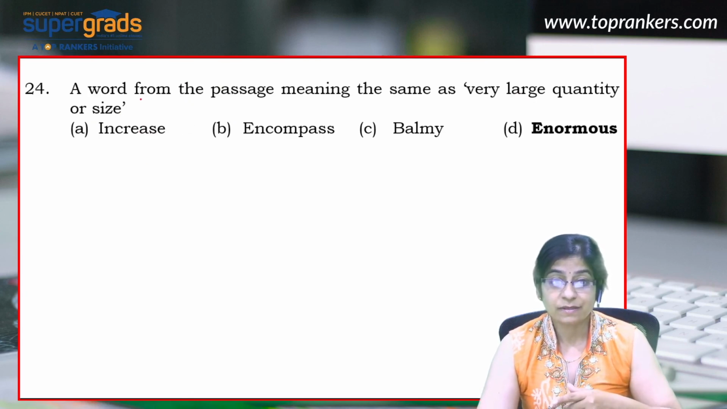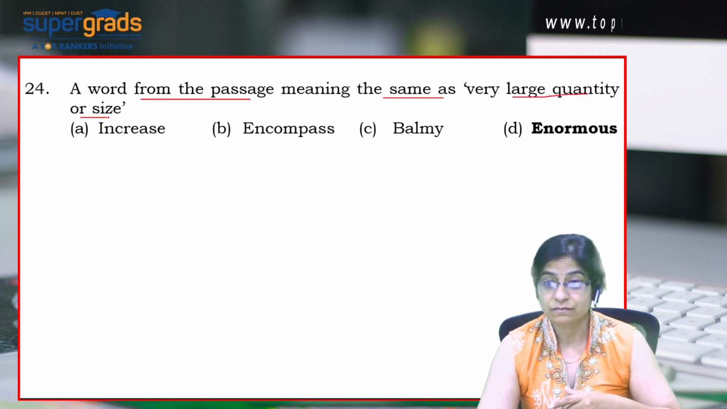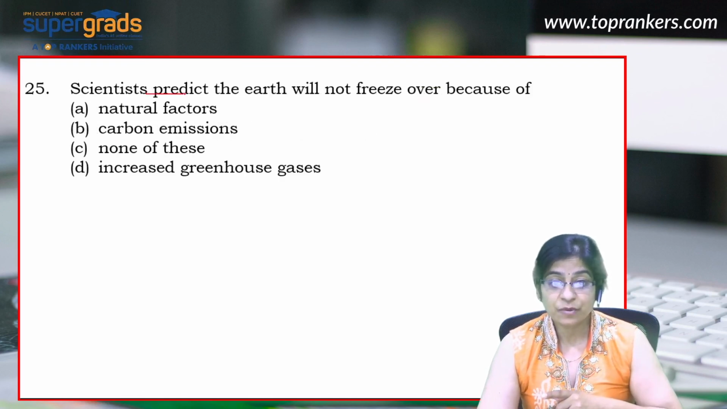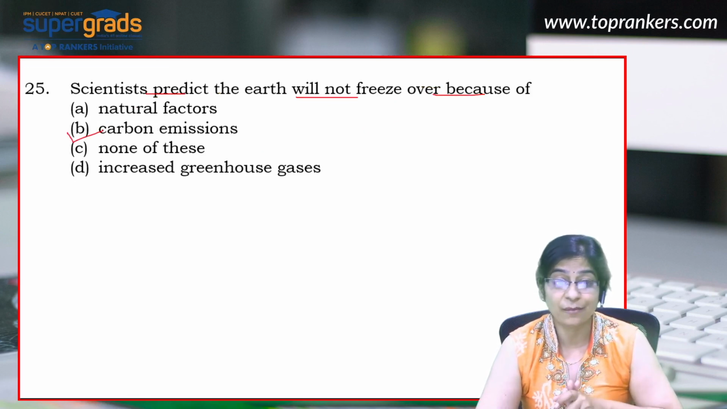The next question, the word from the passage meaning the same as very large quantity or size. Well, that's enormous. And the last question in the set, scientists predict that Earth will not freeze over because of, well, the passage very clearly says because of the carbon dioxide emission.